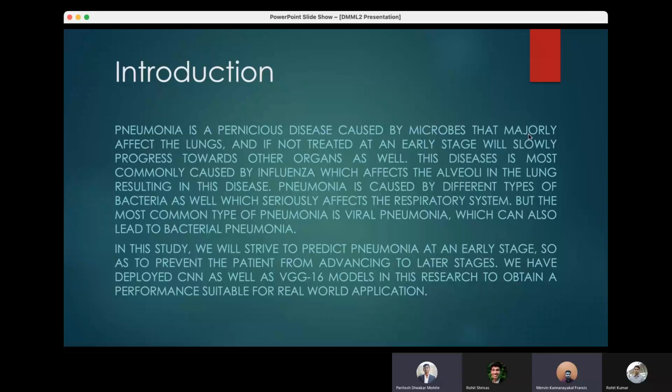In this study, we will try to predict pneumonia at an early stage so as to prevent the patient from advancing to later stages. We have deployed CNN as well as VGG16 models in this research to obtain a performance suitable for a real-world application.